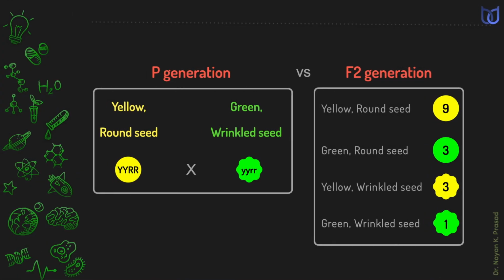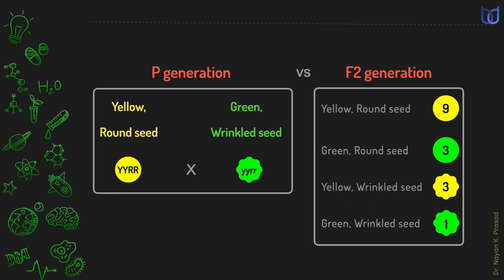In a dihybrid cross, when we compare parental generation and F2 generation, in F2 generation, the parental and non-parental combinations both appear. Yellow and round seed, one of the parent, green and wrinkled seed, another parent. And in F2 generation, 9 members are with yellow and round seeds and only one with green and wrinkled seeds.